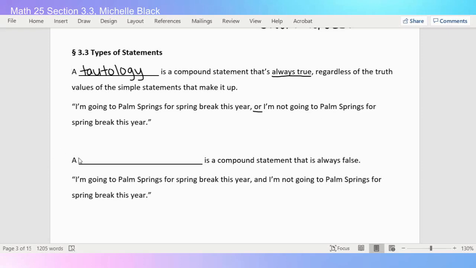Kind of the opposite of that is our second type of statement, which is called a self-contradiction. So a self-contradiction is a compound statement that is always false. For example, I'm going to Palm Springs for spring break this year, and I'm not going to Palm Springs for spring break this year. Well, I don't think it's possible for me to go to Palm Springs and not go to Palm Springs at the same time, so this statement will always be false.